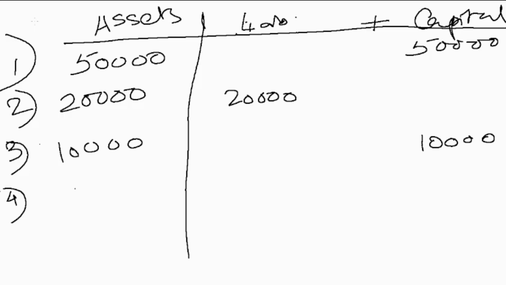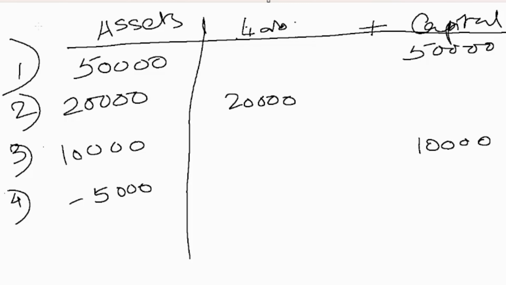So finally we are having the fourth equation, and here it is saying that the business is paying 5,000 rupees. So we are subtracting 5,000 from assets, that is cash is being subtracted, and from liabilities also, we are subtracting 5,000. So this is the four equation scenarios.